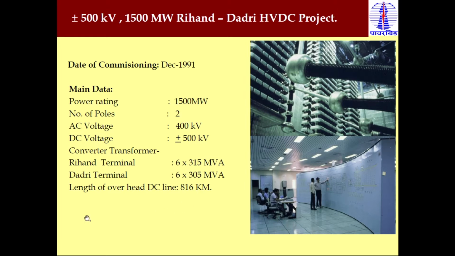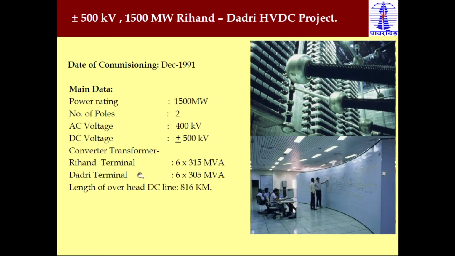The length of this overhead transmission line is 816 kilometers. Because this is a transmission of power from Rihand to Dadri, which is more than 600 kilometers, it is not economical to transmit the power through an HVAC line. Because of that, we require HVDC transmission to transmit the power from Rihand to Dadri. So this length is 816 kilometers.